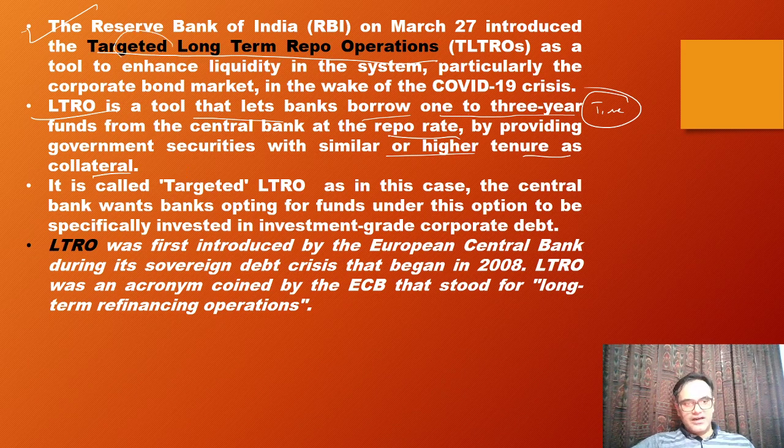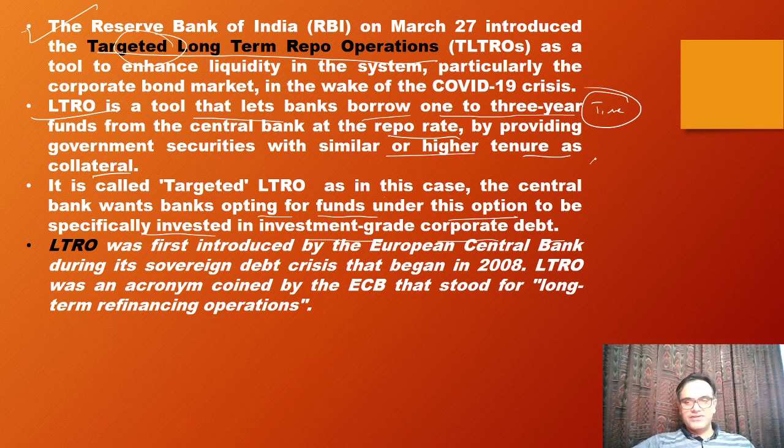Then why is it called targeted? Because in this case the central bank wants the banks opting for funds under this option to specifically invest in investment grade corporate debt. So basically whatever money they generate from this long-term repo operation, the banks have to put this money in the corporate bond market. That is how this is targeted.